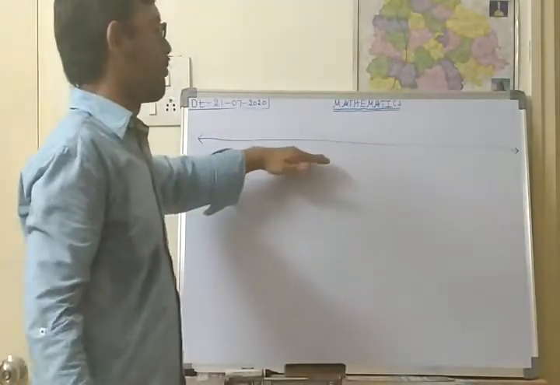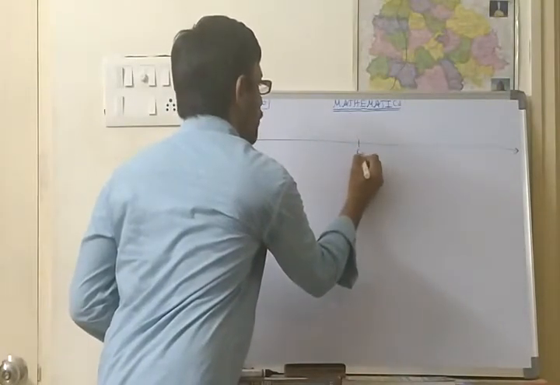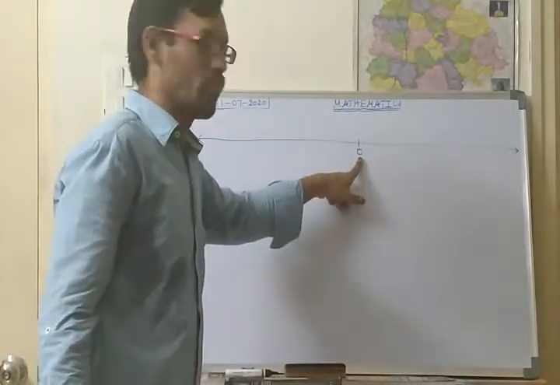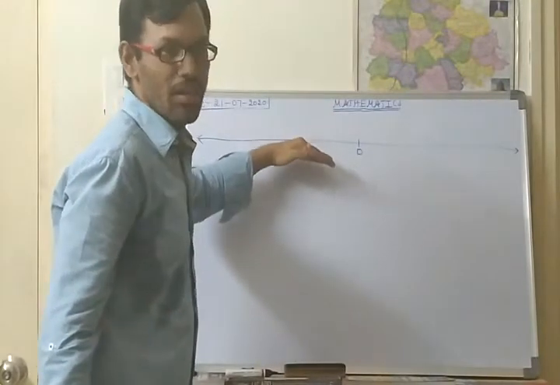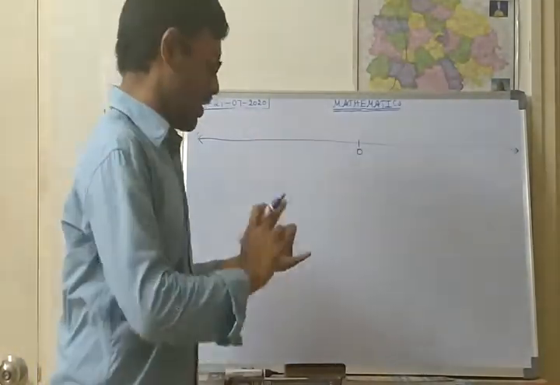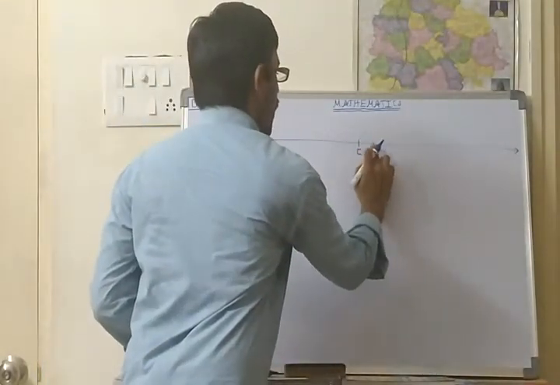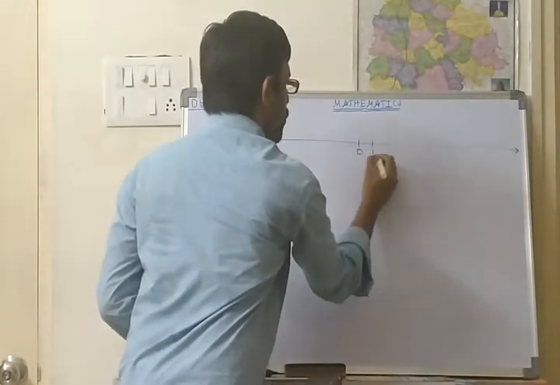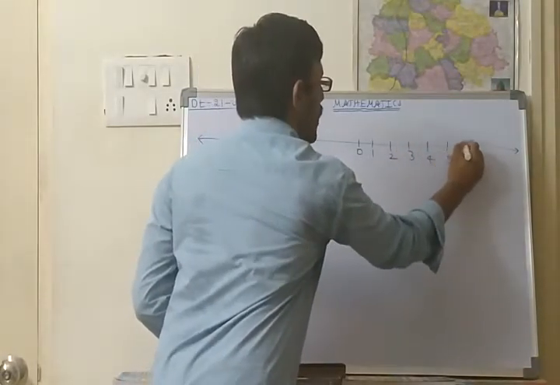So like this you people might be representing the number line. At the center of this line you will be keeping 0. This is the starting of whole numbers. We should represent the integers on this number line. Integers means all numbers: integers, whole numbers, natural numbers. After 0, if we go to the right side, we write the positive numbers: plus 1, plus 2, plus 3, plus 4, plus 5, plus 6 and so on.